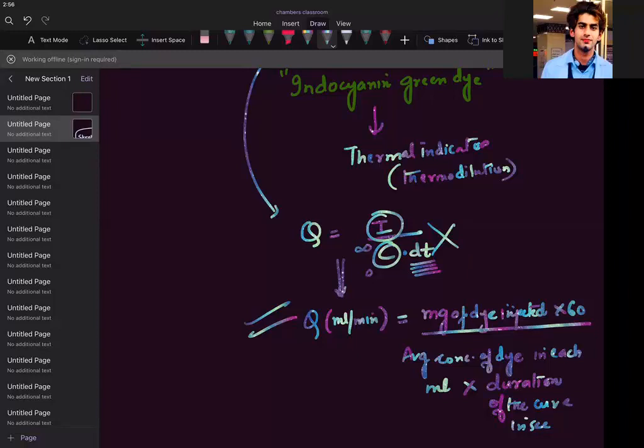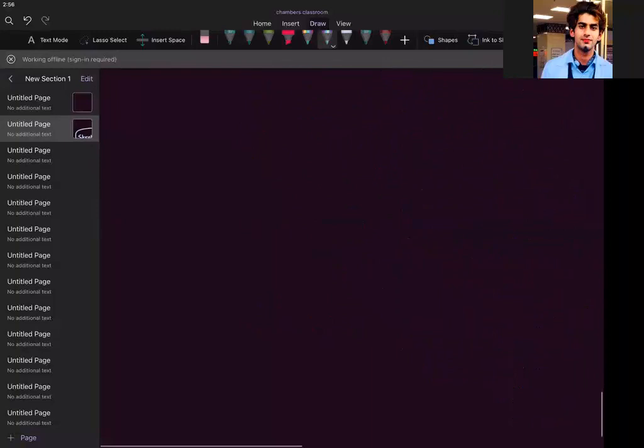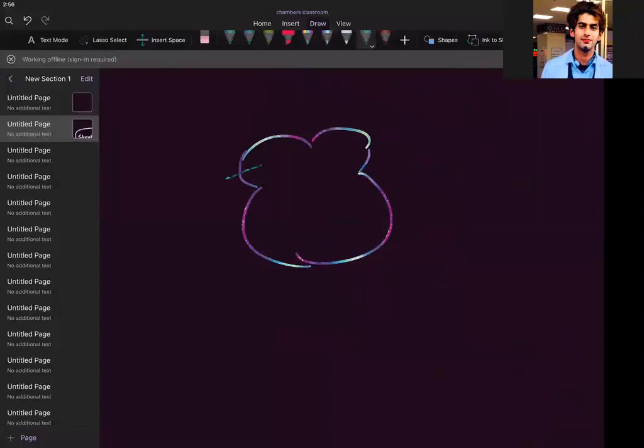Let me give you an overview. We take a cold saline and then we inject it directly into the right atrium. I inject cold saline, and whatever change in blood temperature happens, I will measure it in the pulmonary artery. Because I know from the right atrium, can we understand the cardiac output relation?